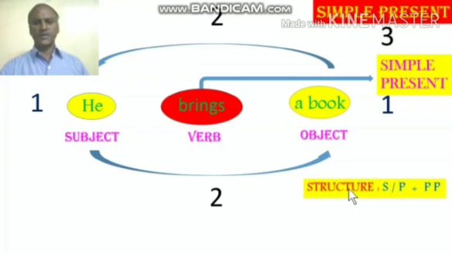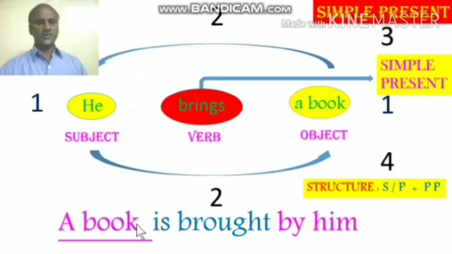The fourth step is you have to find the structure. Structure: singular or plural plus past participle if the verb is in simple present. So that is the fourth step you have to follow. Next, fifth step is write the answer in the passive form. And the answer is a book is brought by him. So how did we get the answer? If we follow the structure, we can get the answer. So that is the fifth step you have to follow.